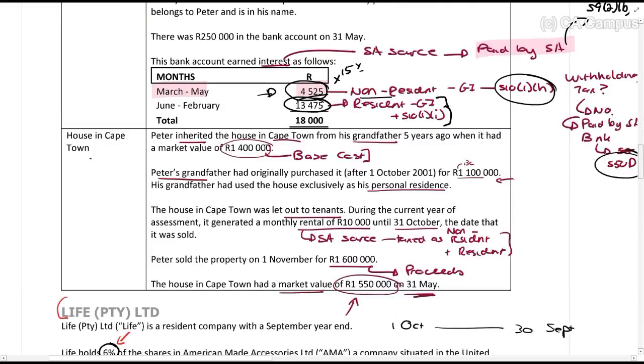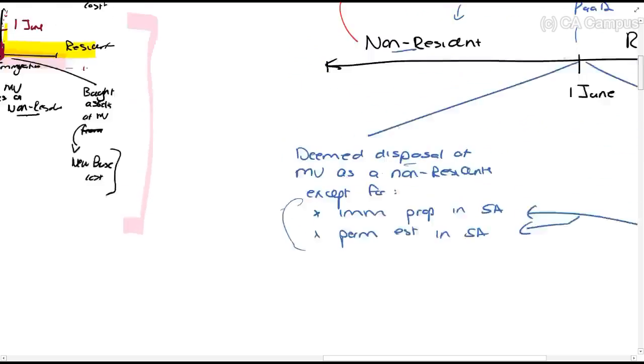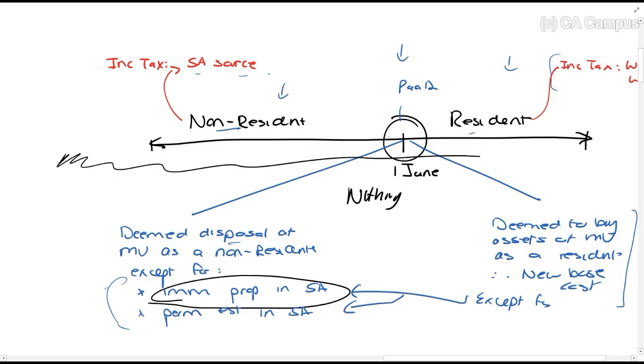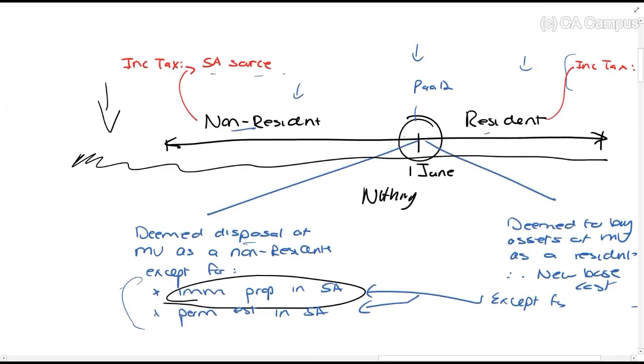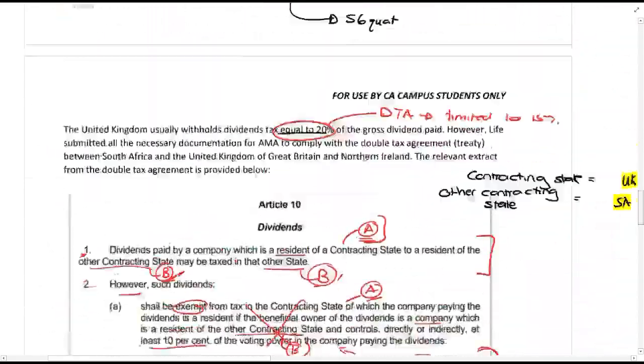Then the house in Cape Town. So, the house in Cape Town is immovable property in South Africa. So what's important to understand here is that on the 1st of June, nothing happens because it is immovable property in South Africa. So that was subject to CGT all throughout. So if you had bought it before the 1st of June, that would be the base cost. We don't calculate a new base cost here on the 1st of June for the period after 1 June. That's basically what that takes us to.